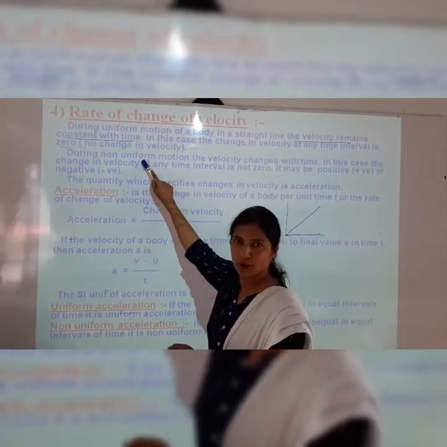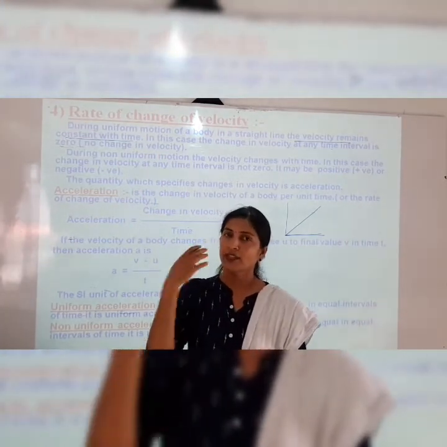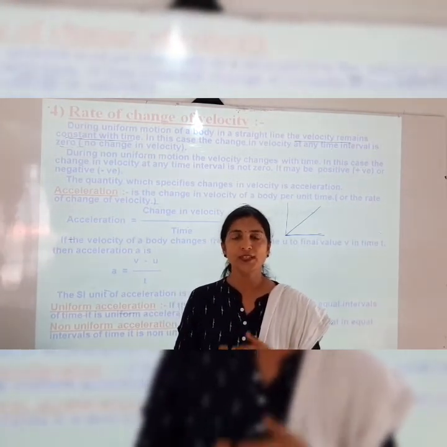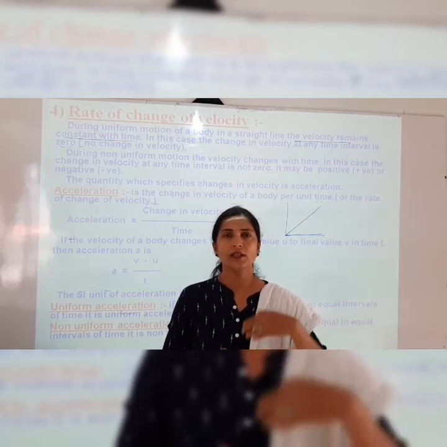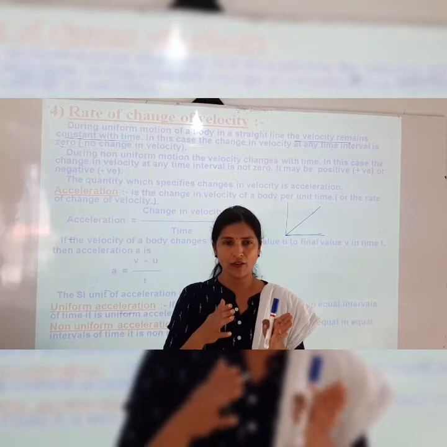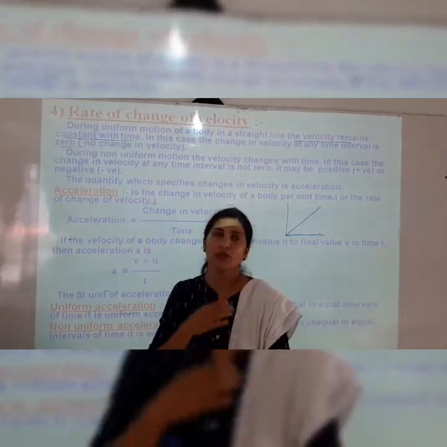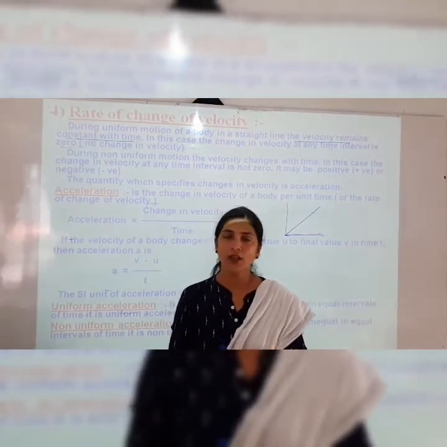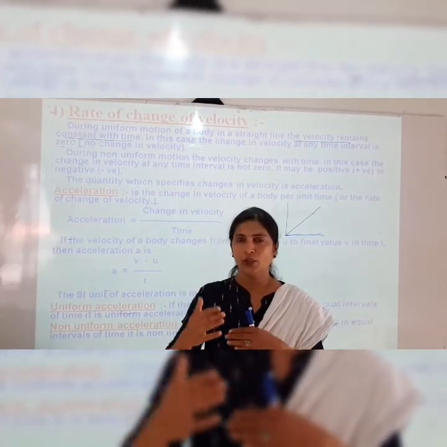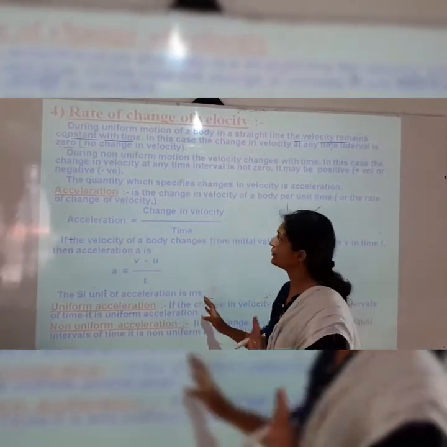Now that is about uniform motion, but what about non-uniform motion? In non-uniform motion, the object moves unequal distances in equal intervals of time, so it will not be in straight line motion.